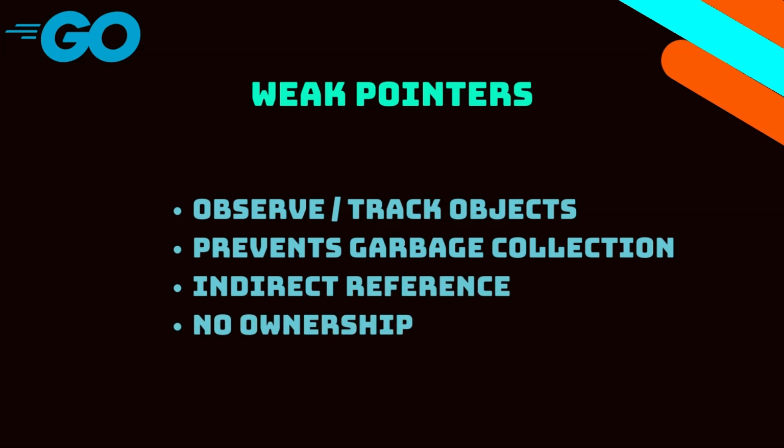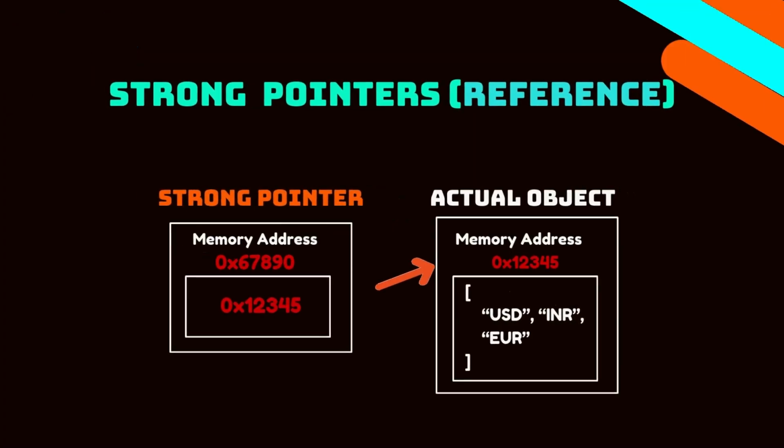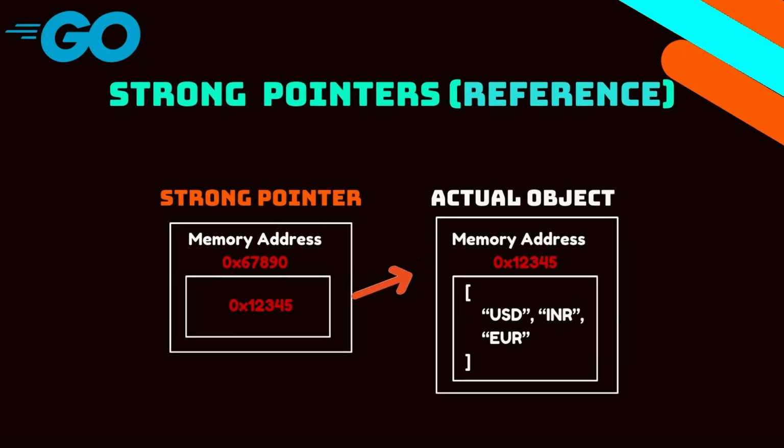Now, that's a mouthful, but Go has a garbage collector embedded inside its runtime so that it runs in the background and it automatically reclaims the memory that is no longer being used in the program. Normally, if you have a variable that points to an object, that is, we call a strong reference, or you can say a strong pointer, that object cannot be garbage collected because that pointer is pointing to an object and hence it is being actively used in the program.